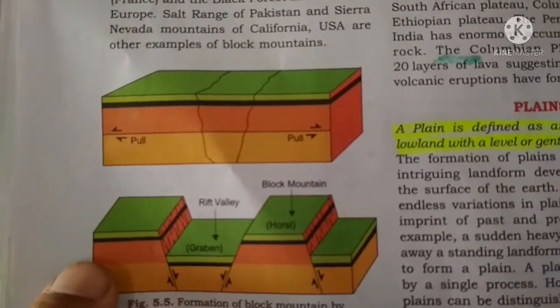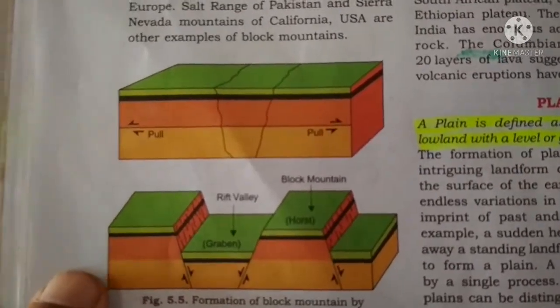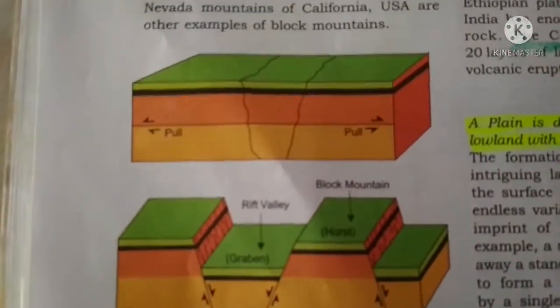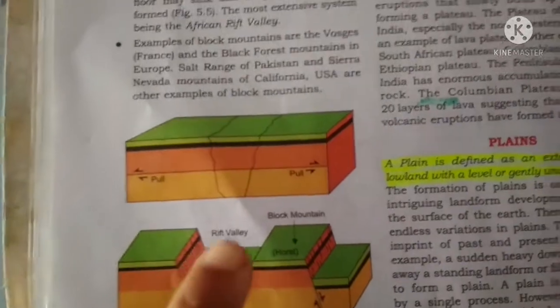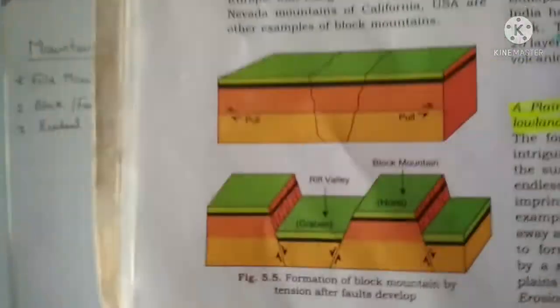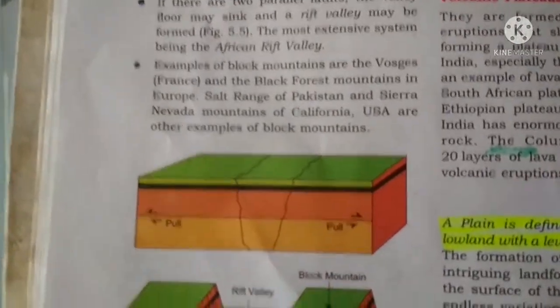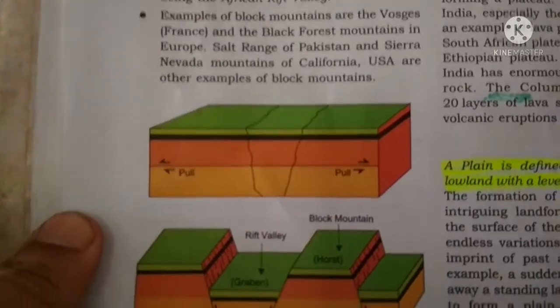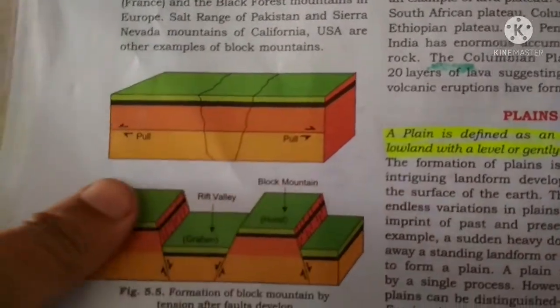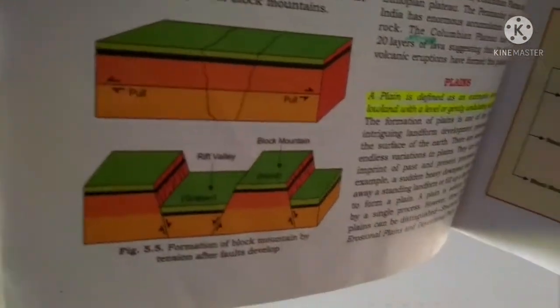So how is it happening? It is happening because of the generation of the faults in the earth crust, right? And how are the faults or cracks generated? By the faulting process. So here the faulting is taking place. How does faulting take place? When the two tectonic plates diverge from each other because of the divergent motion of tectonic plates, these cracks are generated. Now the crust is broken. So the broken pieces of the earth crust, what will happen to them?